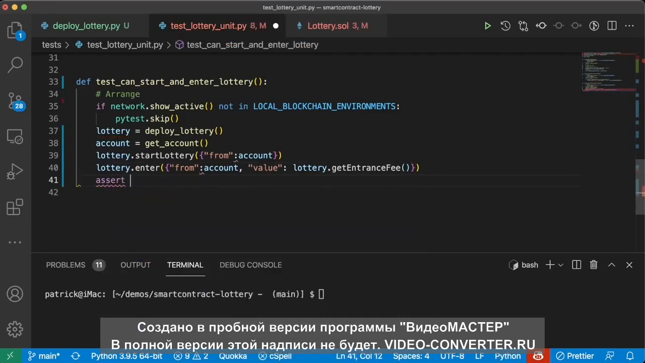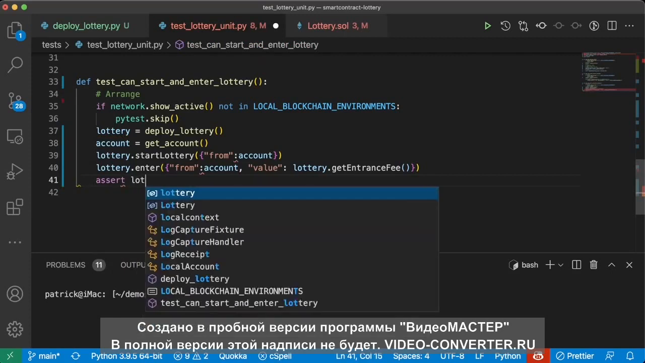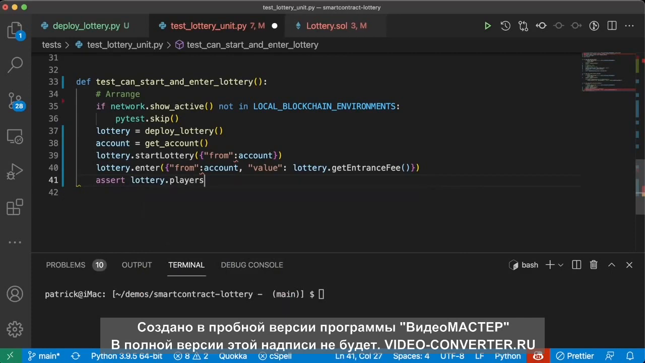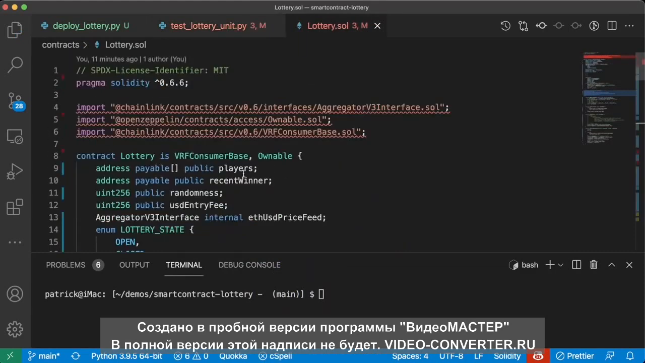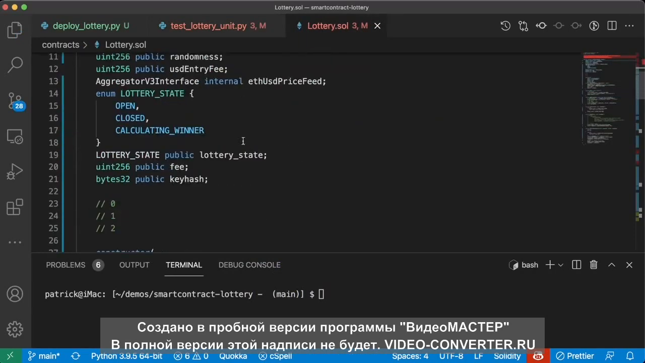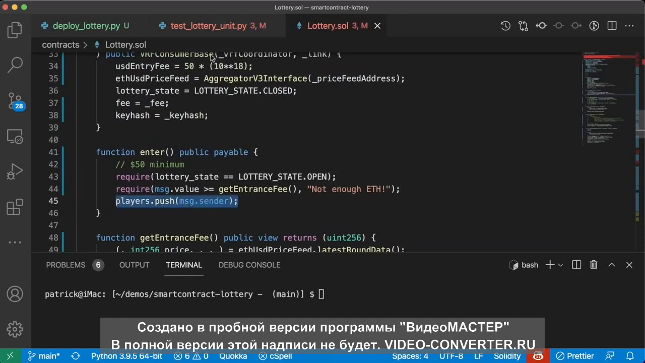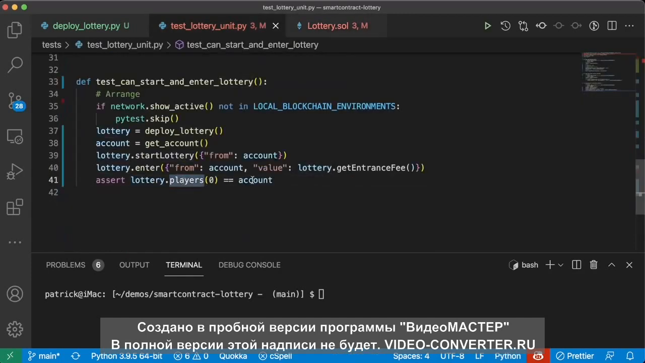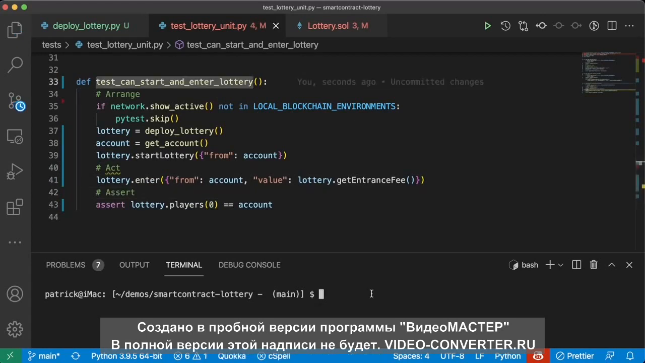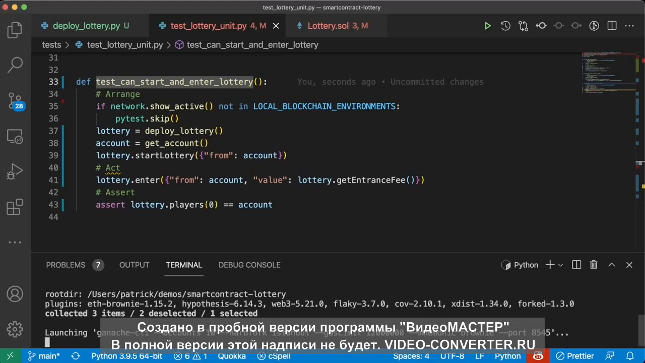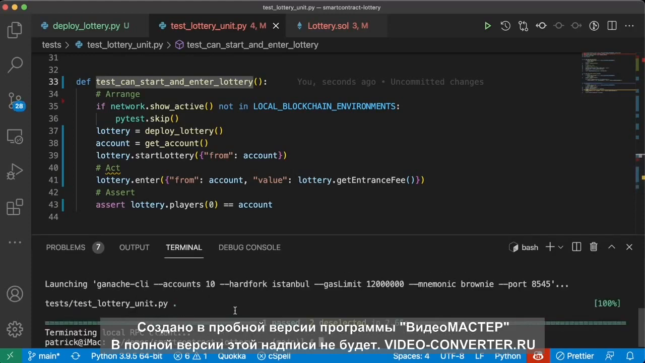And then we'll assert that we've correctly added a player to this lottery. So we'll assert lottery.players(0) is going to be this account, right? Because we have our players array, and we're going to assert that we're pushing them onto our array correctly. lottery.players(0) equals account. So here's our act, and here's our assert. So let's try this now. brownie test -k test_can_start_and_enter_lottery. And once again, awesome. Things are looking great.